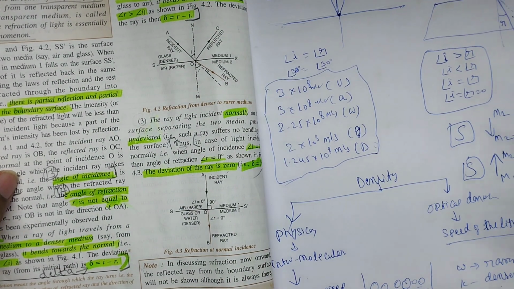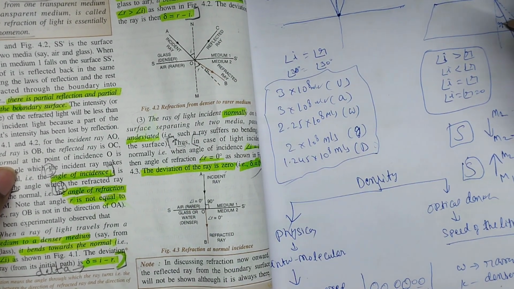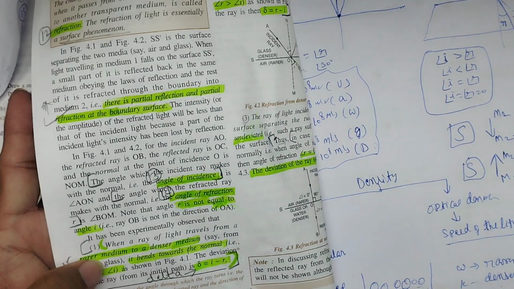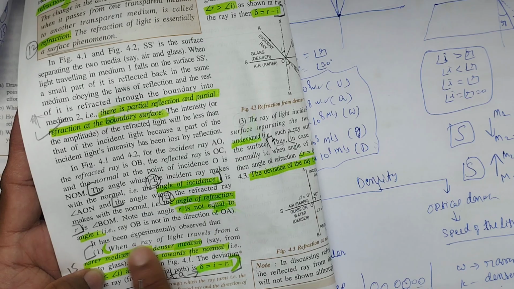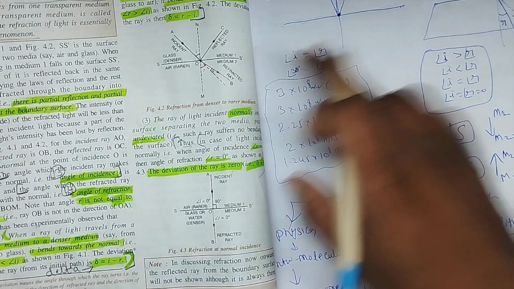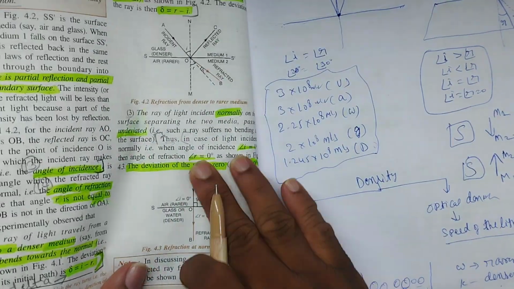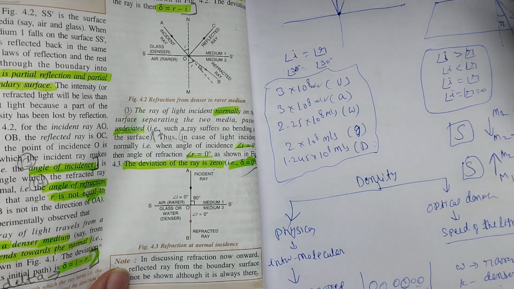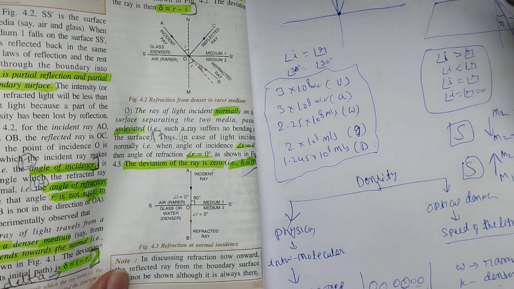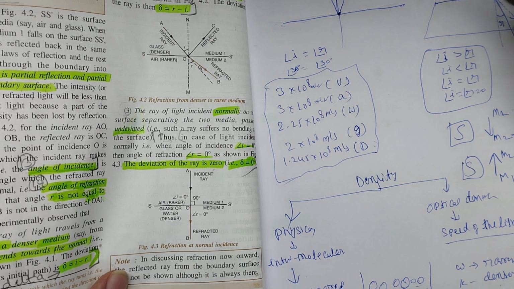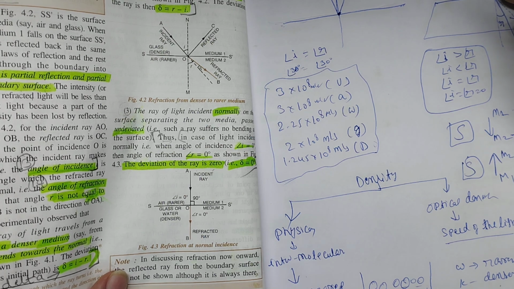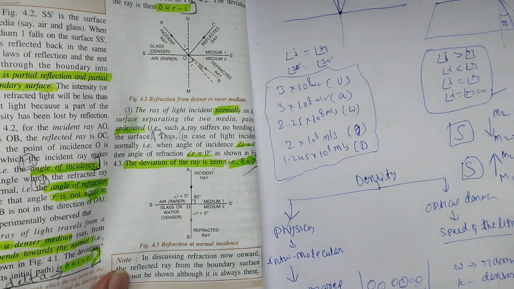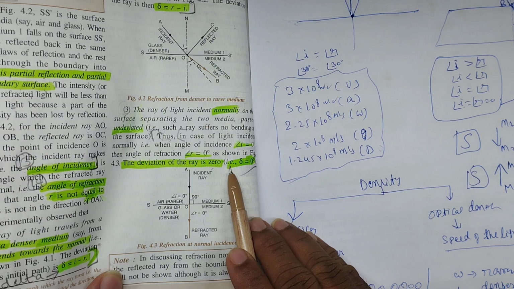Page number 76 has some diagrams; you can go through them. The third condition: when light passes perpendicular to the surface, the angle of incidence equals the angle of refraction, and both are equal to 0. That is what they are saying.